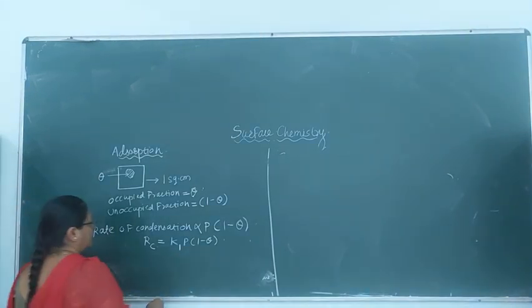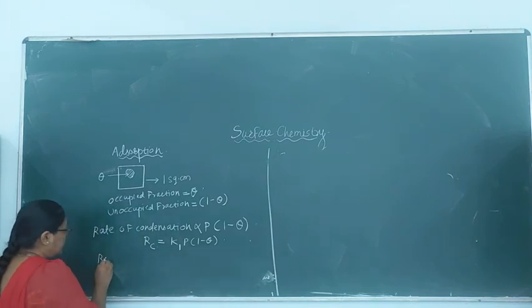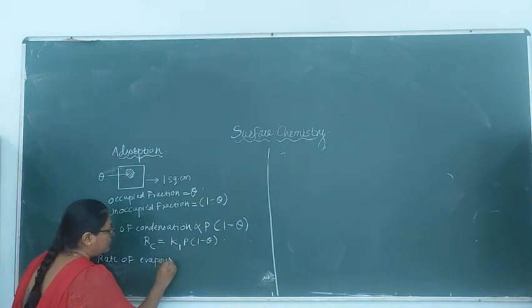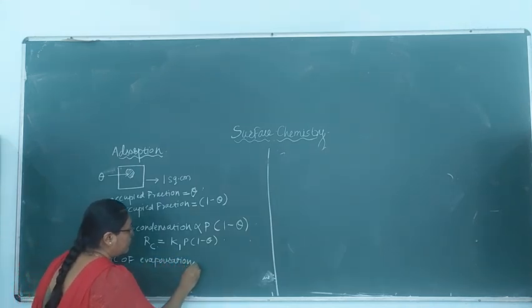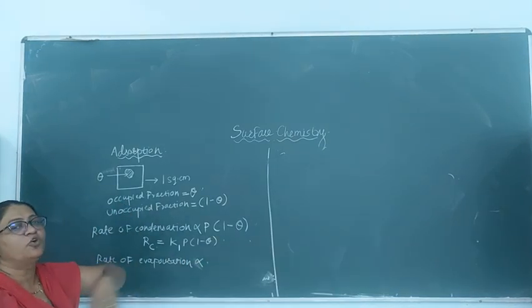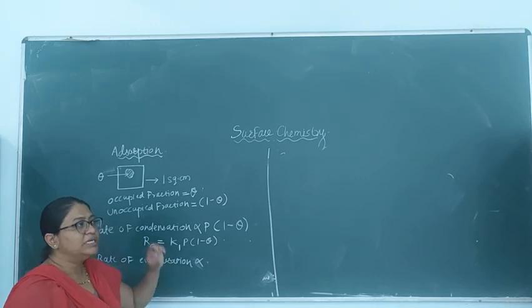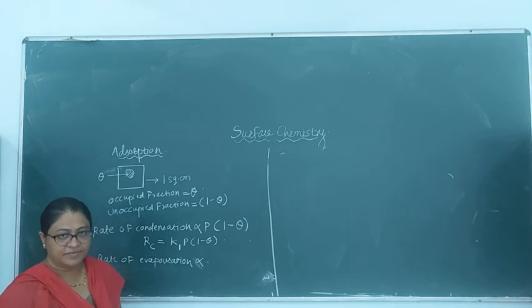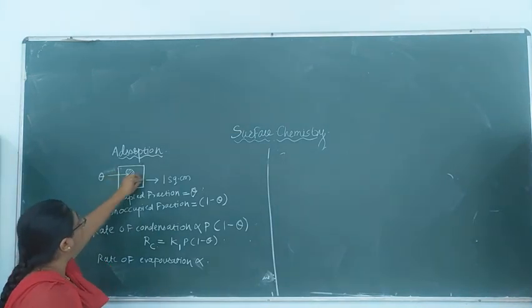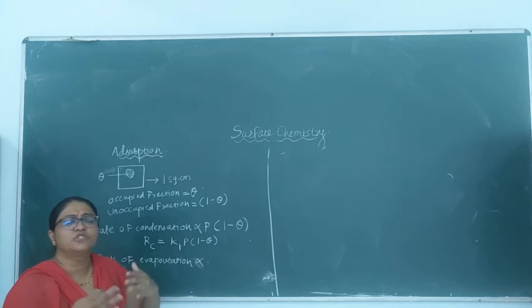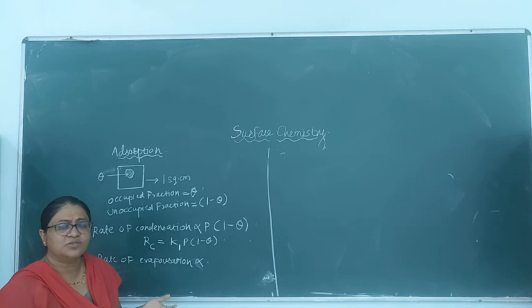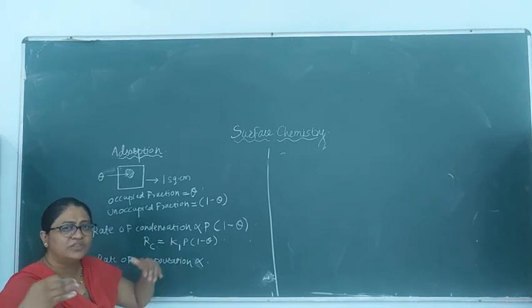Now, rate of evaporation. Rate of evaporation, that means the desorption of the molecules. The desorption of the molecule takes place from the surface which is covered, right? The surface which is bare, in the sense which is not occupied, from that, desorption will not at all take place because no molecules are present on that space.